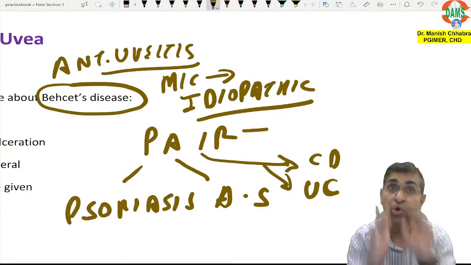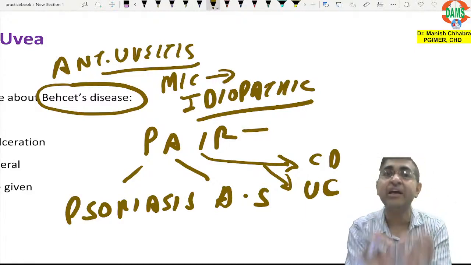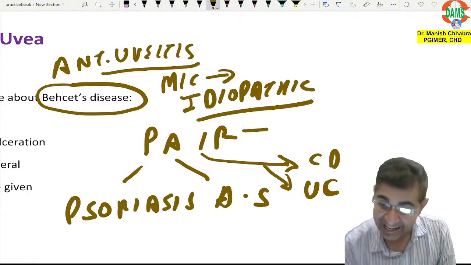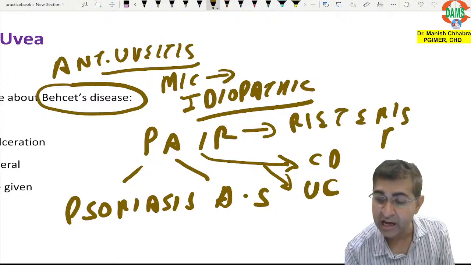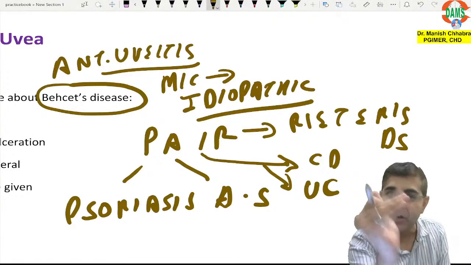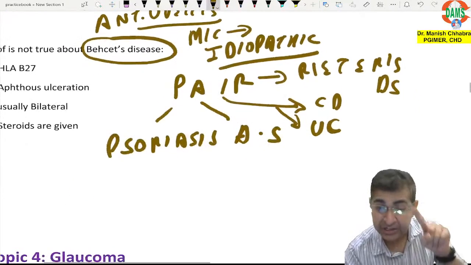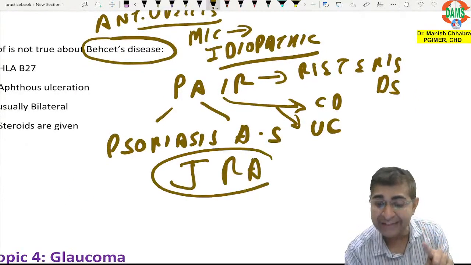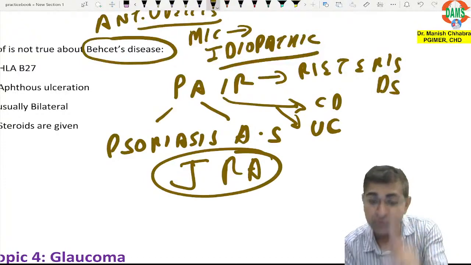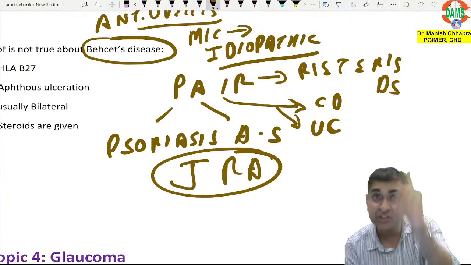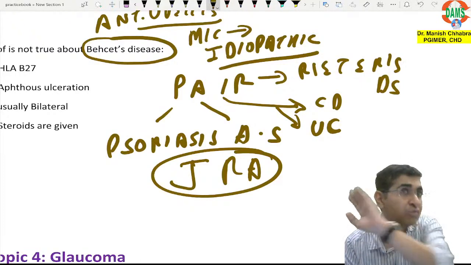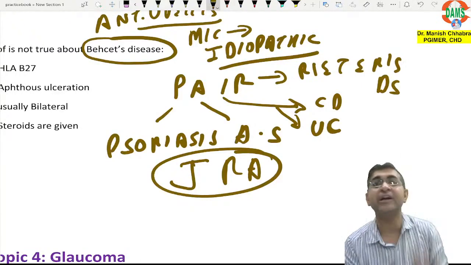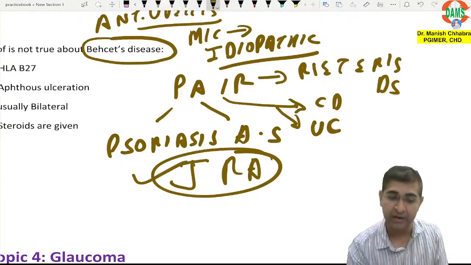And R for, no, don't say rheumatic heart disease, it is actually Reiter's disease. Don't say rheumatic heart disease. In fact, it is juvenile rheumatoid arthritis, which is associated with anterior uveitis, not rheumatic heart disease, not rheumatoid arthritis. It is actually JRA.